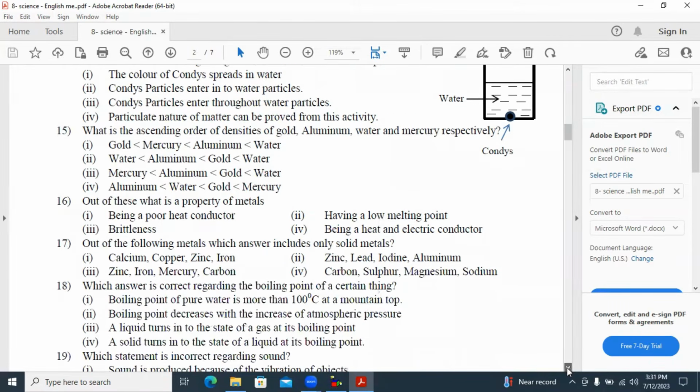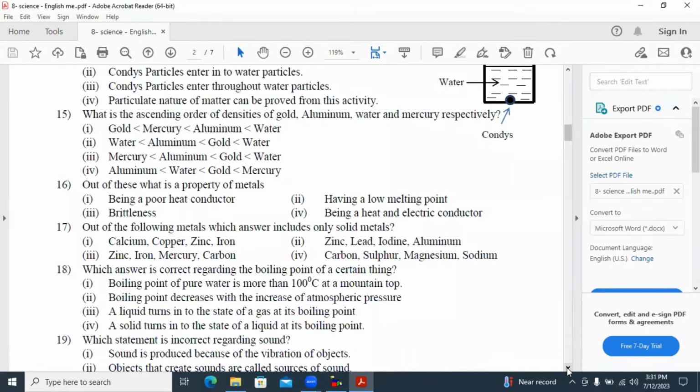15. What is the ascending order of densities of gold, aluminium, water and mercury? Answer number 4: aluminium, water, gold, mercury. Mercury has the highest density. From that you can take answer number 4 as the correct one, because you should know mercury has the highest density. You don't need to know the densities of the other things. From these given answers, mercury has the highest density.